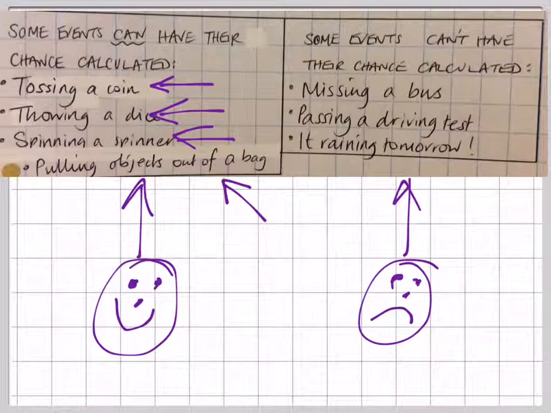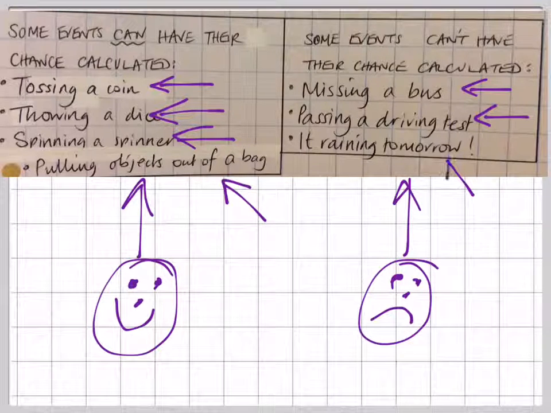On the other side, we've got some events where you cannot predict the likelihood or chance of it happening. Missing a bus, well, that depends on whether the bus is late or early, whether you've managed to get to the bus stop on time, whether you know where the bus stop is. Passing your driving test, well, that is a chance that's very difficult to quantify because it depends on the events that happen on the day.